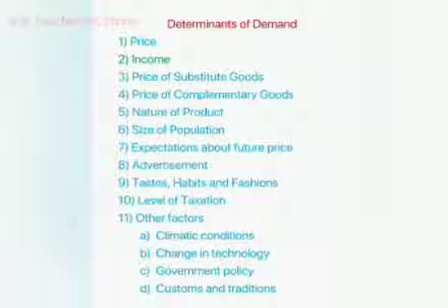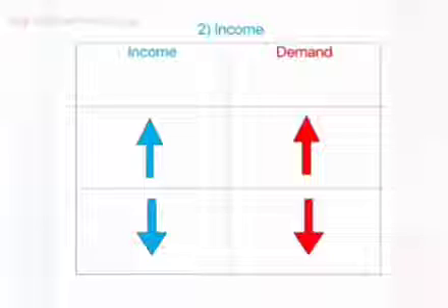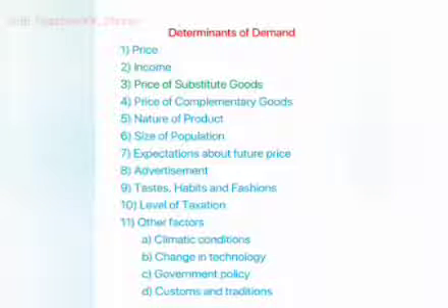Next topic is income. Income is yet another of the most important factors that affect demand. Demand depends upon the income of individuals in the society. Normally, demand rises with increased income of the society. That means the income of a consumer decides purchasing power, which in turn influences the demand for the product. A rise in income will lead to a rise in demand for the commodity, and a fall in income will lead to a fall in demand. Understand?